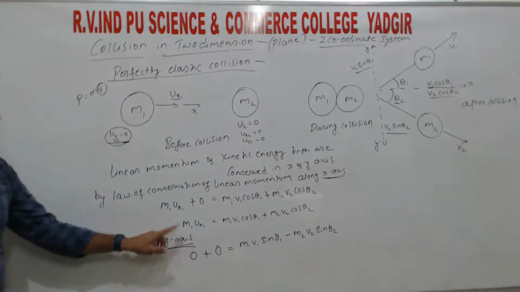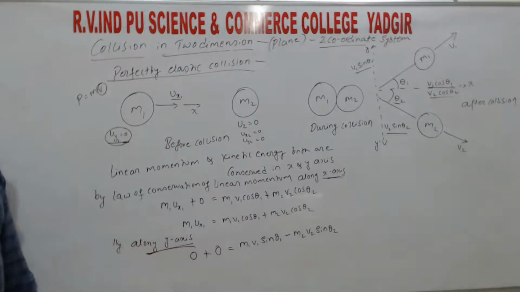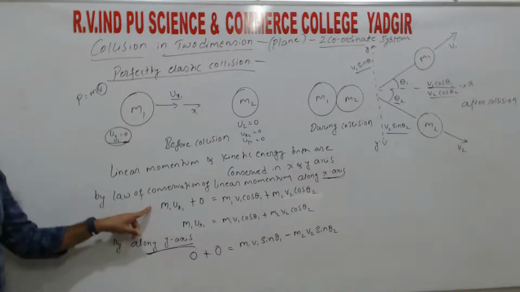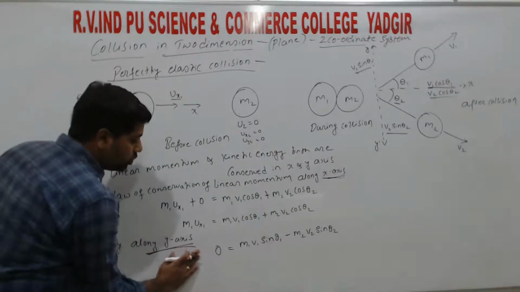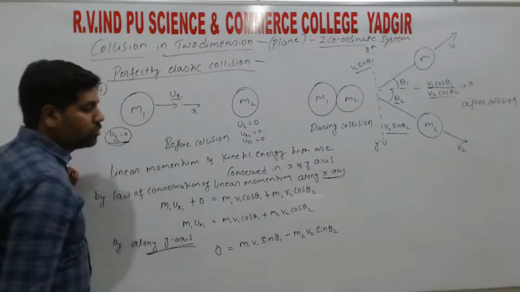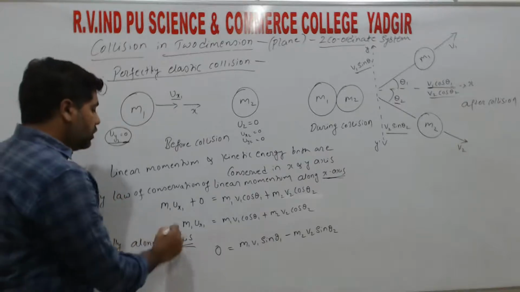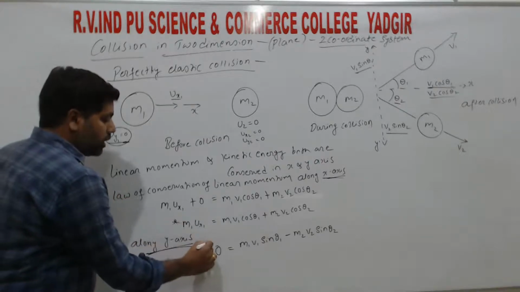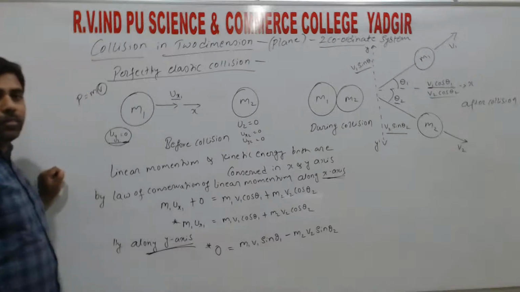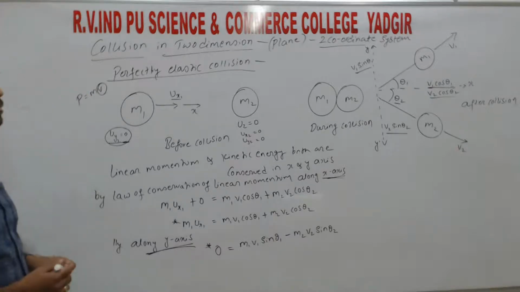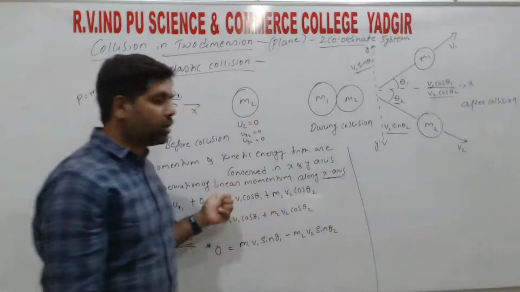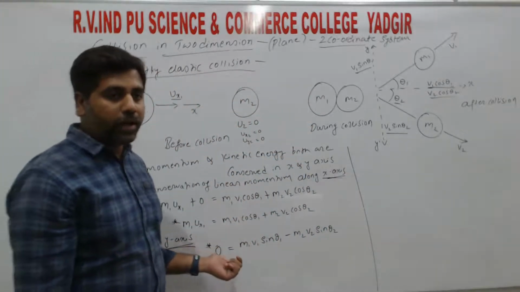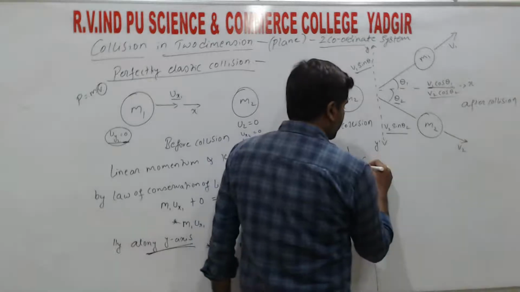So these are the two equations for the conservation of linear momentum along the x-axis and along the y-axis. 0 plus 0 we can write as 0, right? These are the equations you must remember. So in this way we have completed the conservation of linear momentum. Next, the conservation of